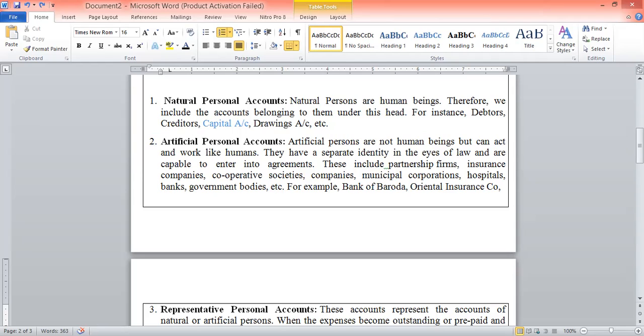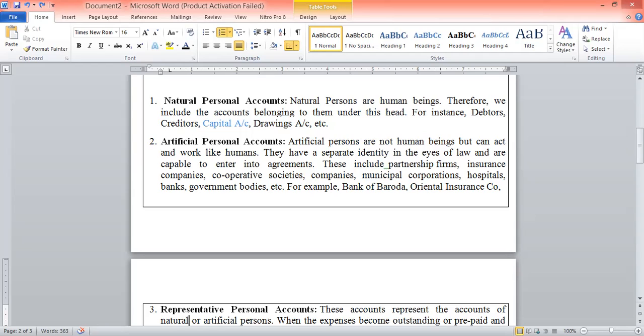The second part of personal account is artificial personal accounts. Artificial persons are not human beings but can act and work like humans. All the banks like Bank of Baroda, Oriental Insurance companies, your hospitals, companies, other cooperative societies, insurance companies, all partnership deeds and firms, they have a separate identity in the eyes of the law.